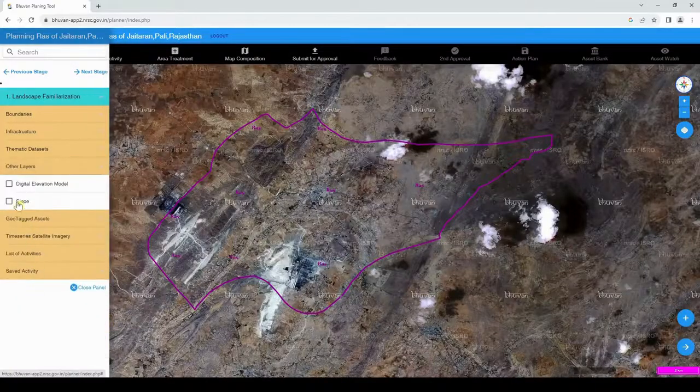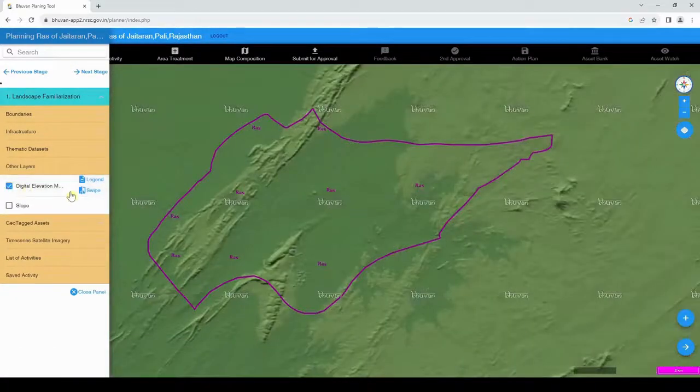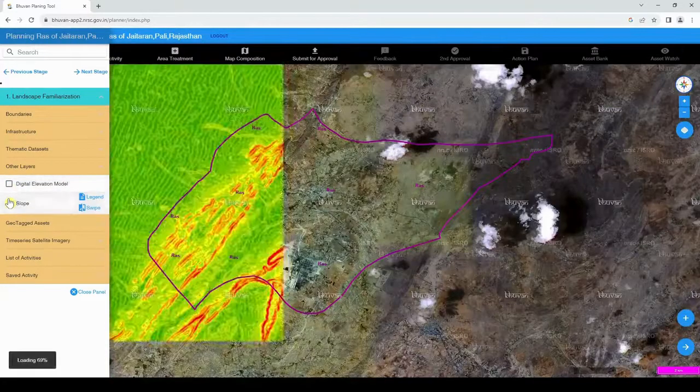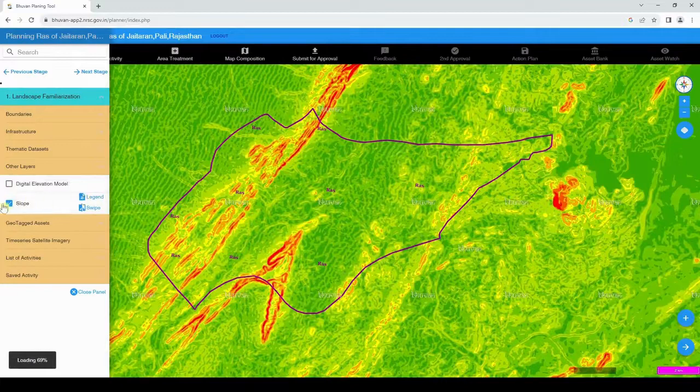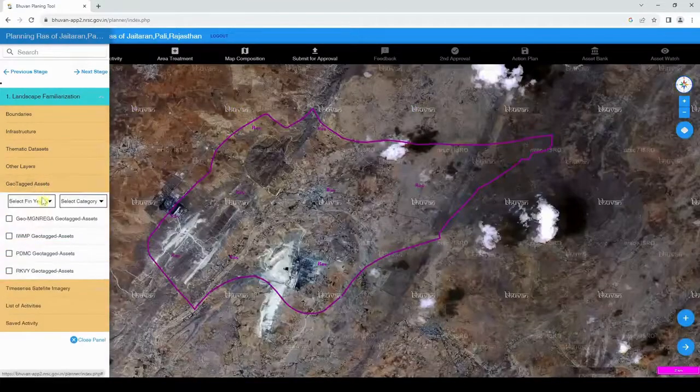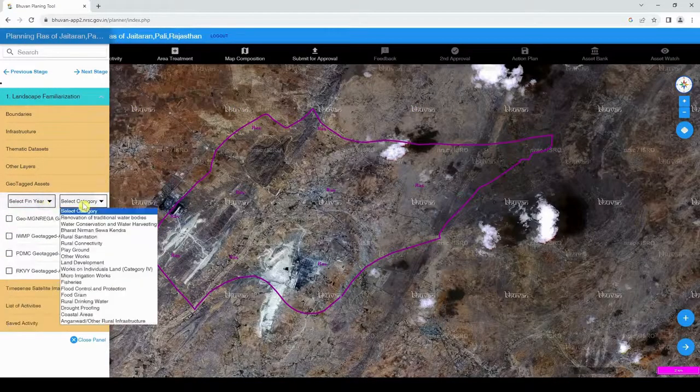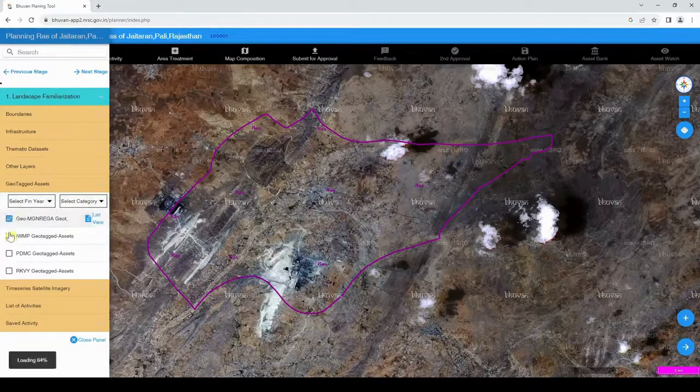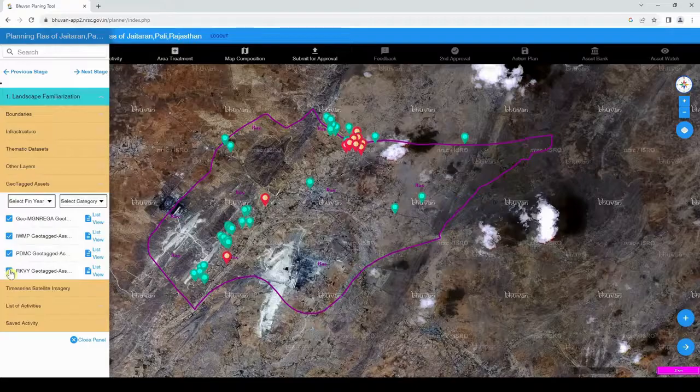Other layers: drainage and digital elevation model, DEM, layers made at 30 meters resolution are available as WMS layers upon selection of the other layers option. Geotagged assets. On selection of geotagged assets, both GeoMGNREGA Phase I and Phase II geotags and all IWMP geotags are rendered with their symbology on top of the Bhuvan base map.